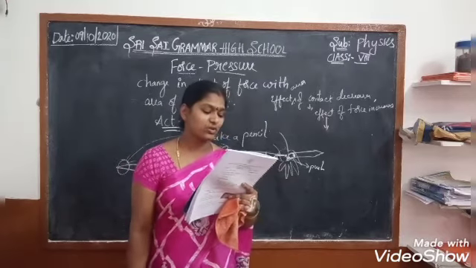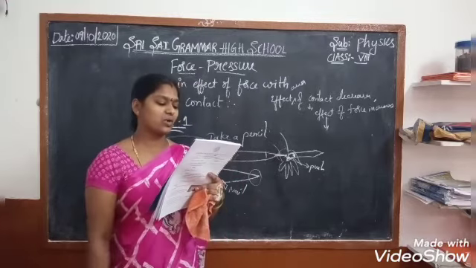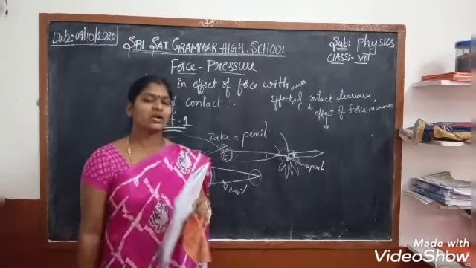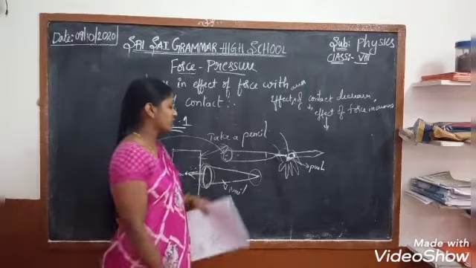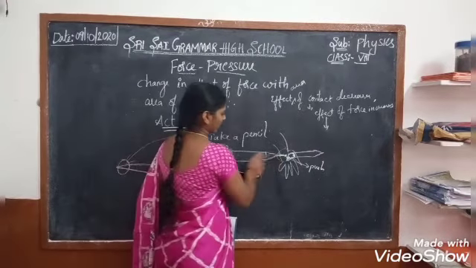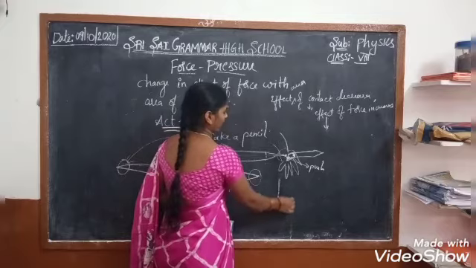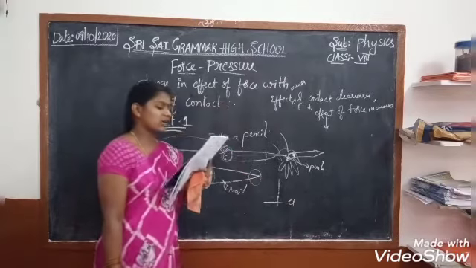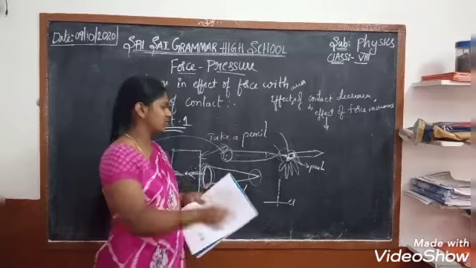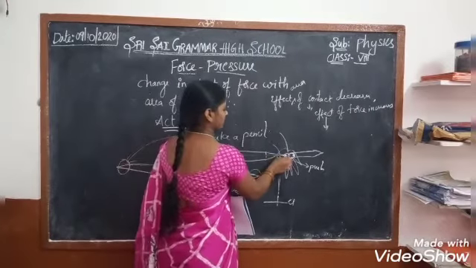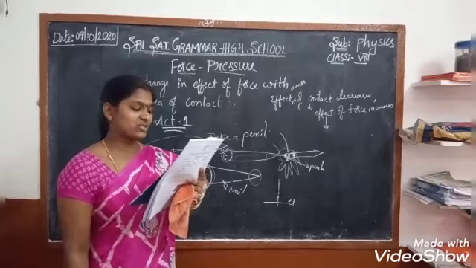The force acting perpendicularly on a unit area of a surface is called pressure. What is pressure? It is the force acting in a perpendicular way on a unit area, the area of contact, the place where we are observing. That is called pressure.